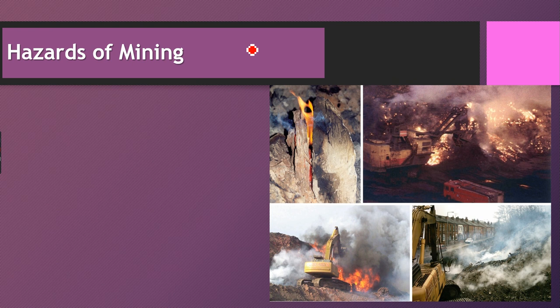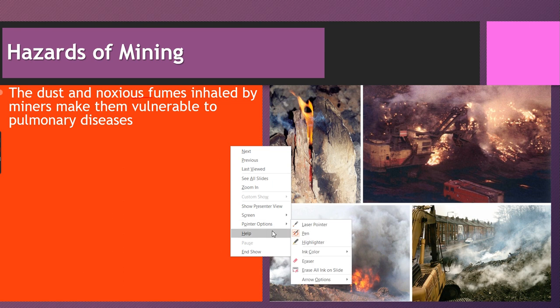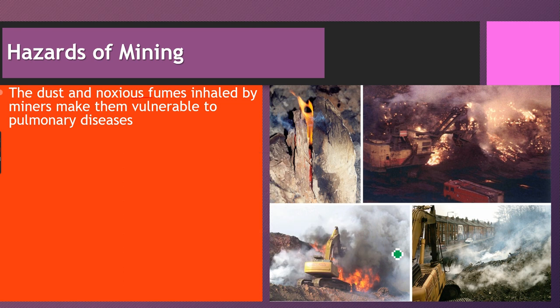Now we have studied about mining. Let us know the hazards of mining, or else there is a question: why is mining called a killer industry? The dust and the noxious fumes inhaled by the miners make them vulnerable to pulmonary diseases. You have seen that in the mines it is very difficult to breathe because of the conditions, because of the dust and the noxious fumes. If you inhale this, you will be vulnerable to diseases like pulmonary diseases.